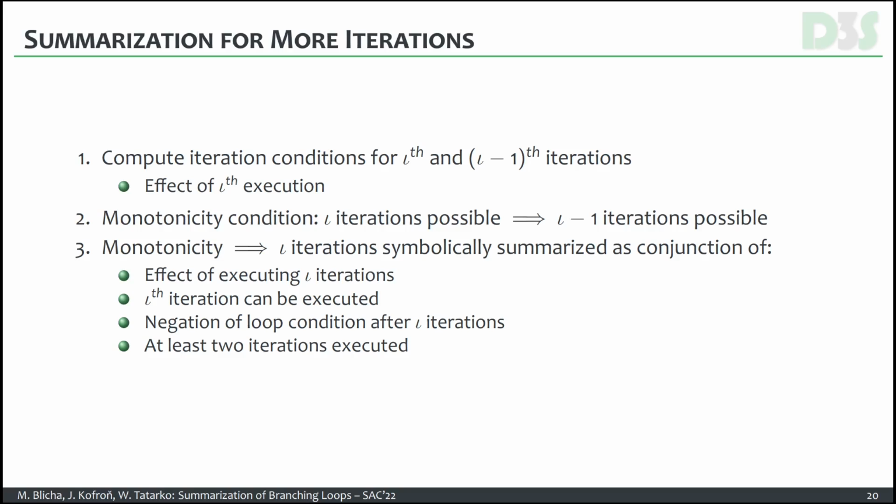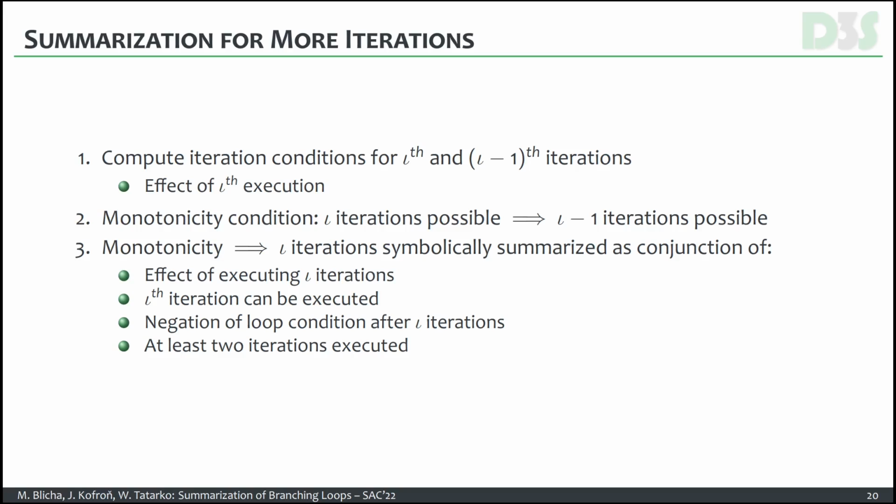So we first compute the iteration conditions for ι and ι-1 iterations. That's why we need the requirement that ι is at least 2. And this way we capture the effect of ι executions. Then we have to check the so-called monotonicity condition. That is, if ι iterations actually were possible, that requires that ι-1 iterations are possible or were executed.